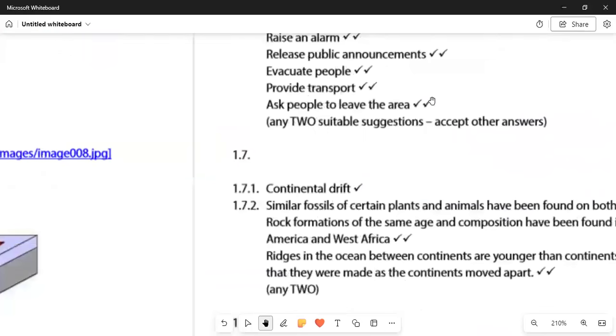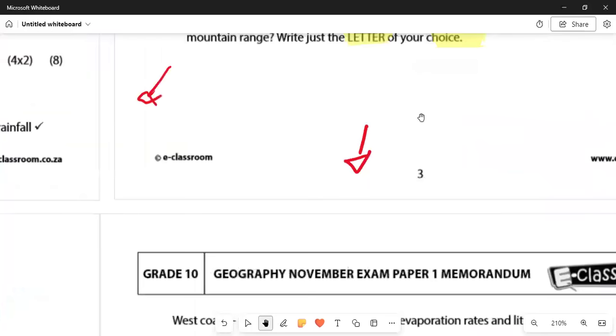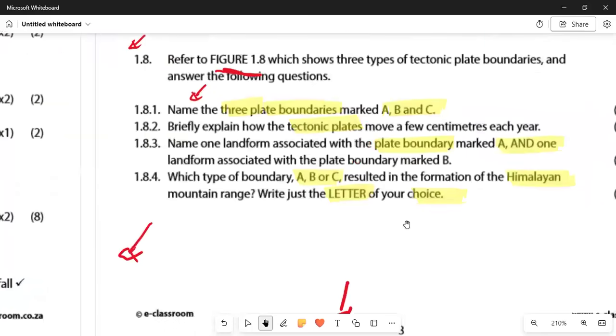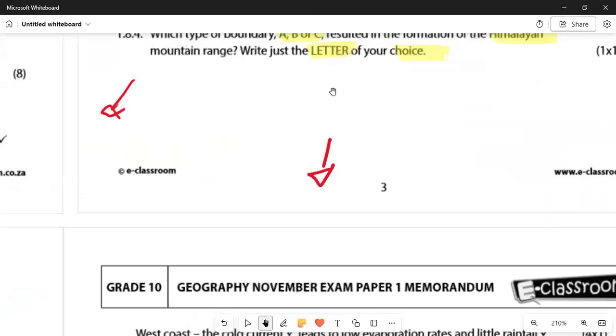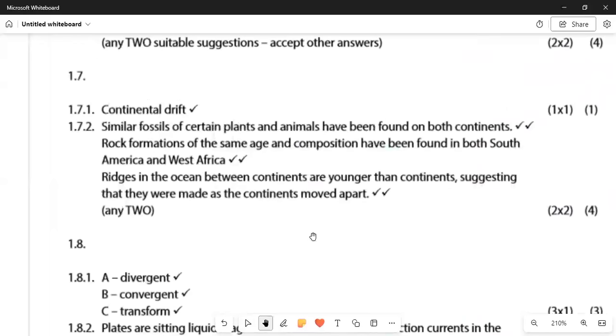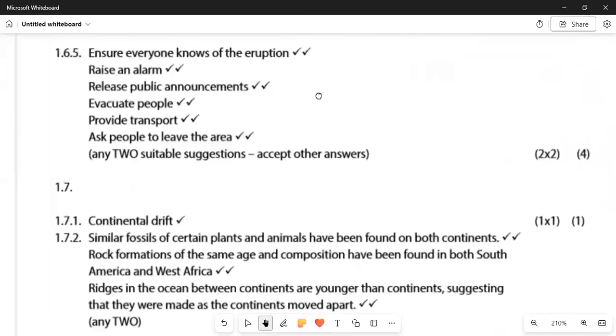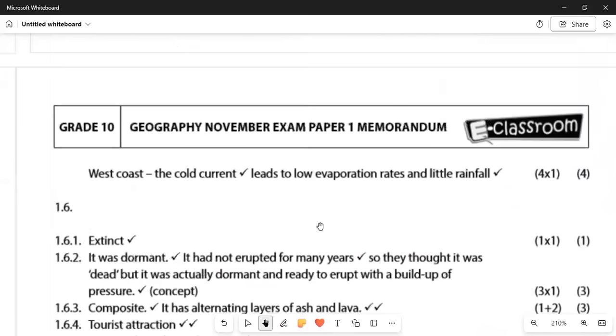Okay. And moving on again, it says to us in 1.8.1, name these 3 plate boundaries A, B, and C. In 1.8.1 we can write: number A is called divergent. Number B is called convergent. So those are the 3 answers that we are looking for.